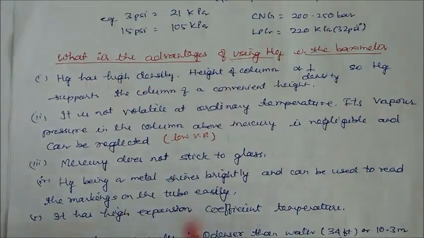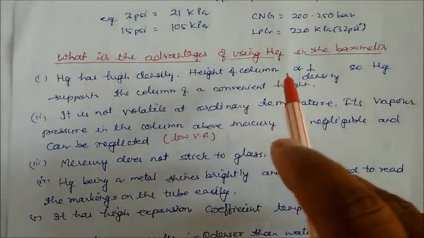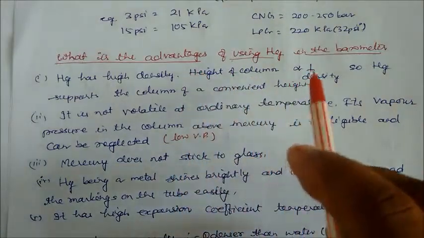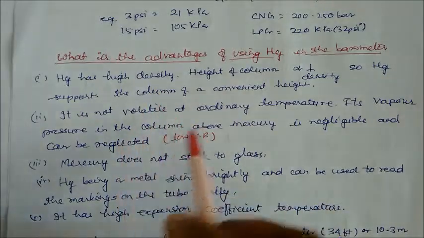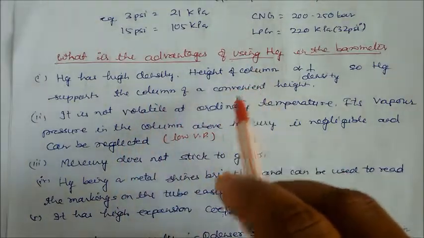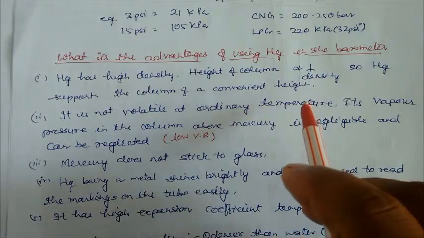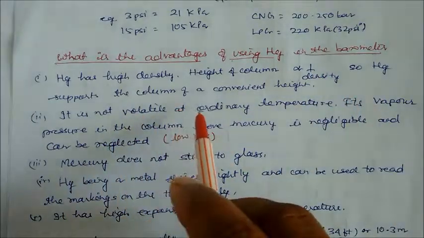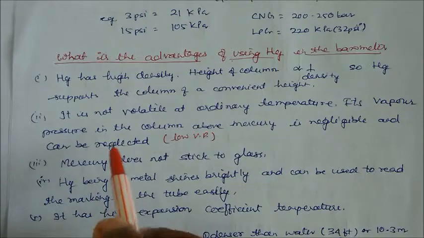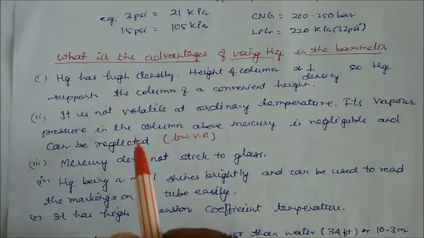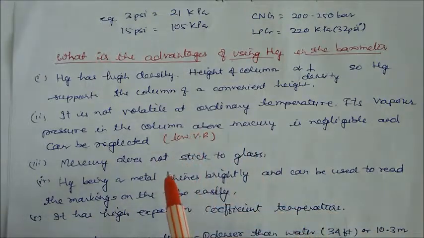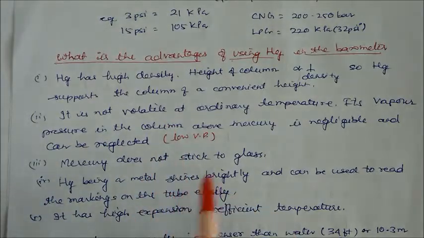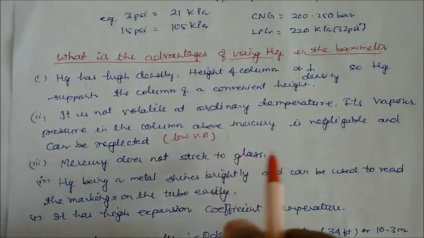Now we have seen that in a barometer we are using mercury. What is the advantage of using mercury in the barometer? Mercury has a high density, and we know that the height of the column in the tube is inversely proportional to density. So mercury supports a column of convenient height. The second important point is that it is not volatile at ordinary temperature, like 25, 20 or 15 degrees centigrade. Its vapor pressure in the column above the mercury is negligible.